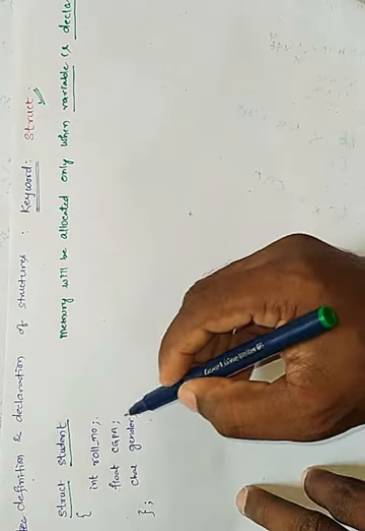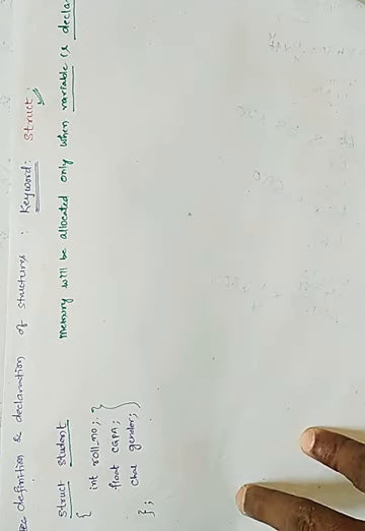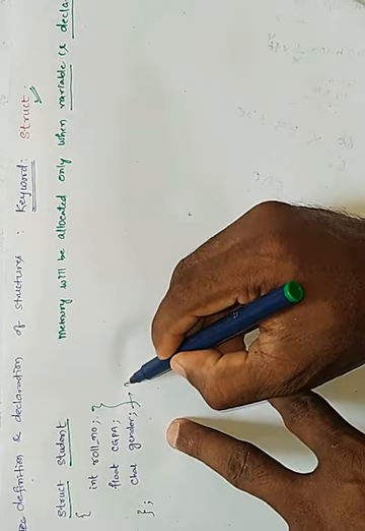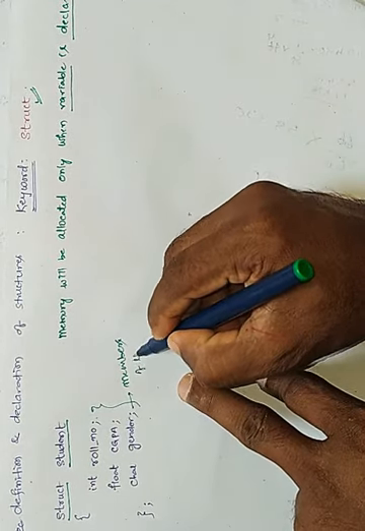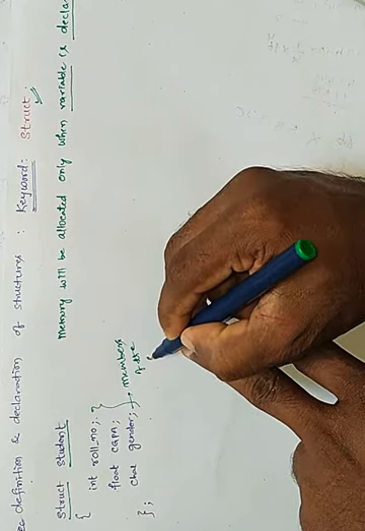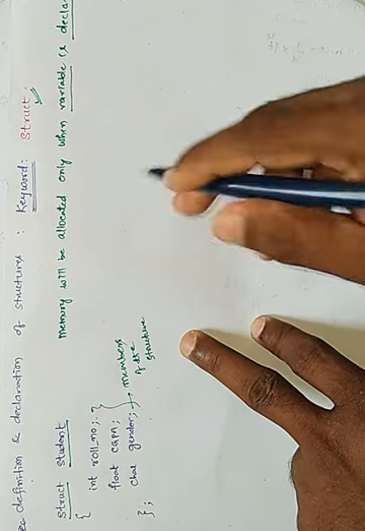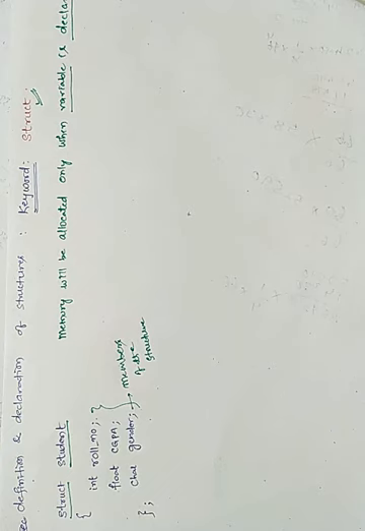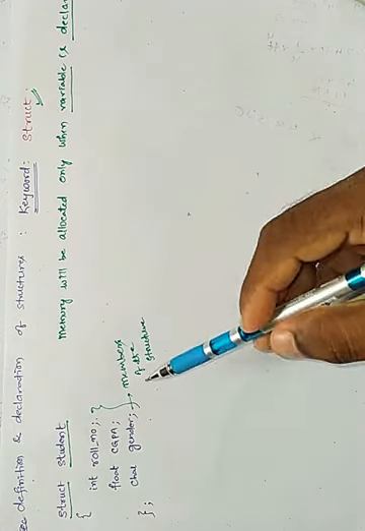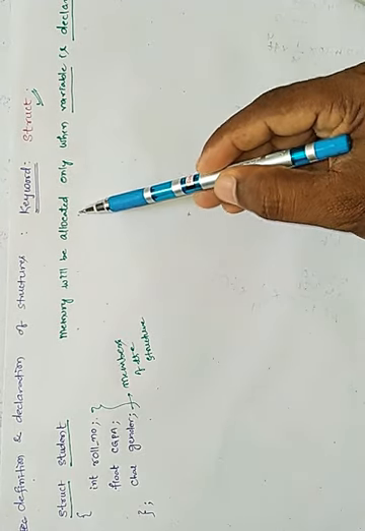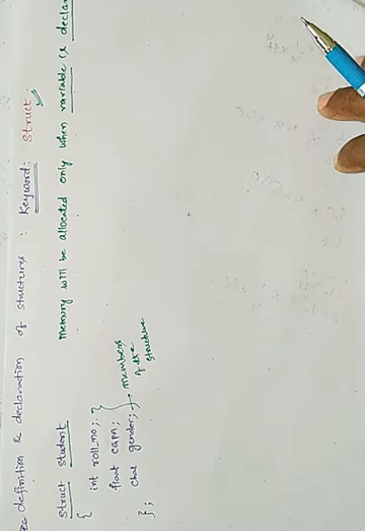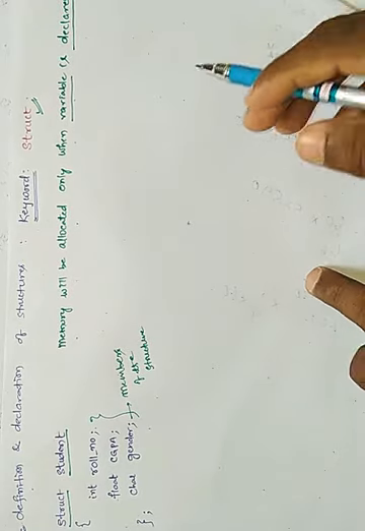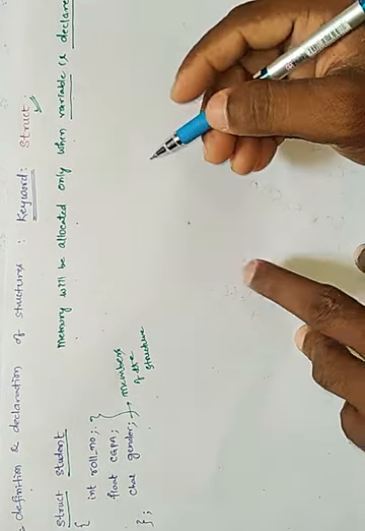And these three, we call them members of the structure. Members of the structure. Whenever this is the definition of the data type, the thing is, memory will be allocated only when a variable is declared. To get the allocation of memory, we want the variable. With this help, you can understand an example.